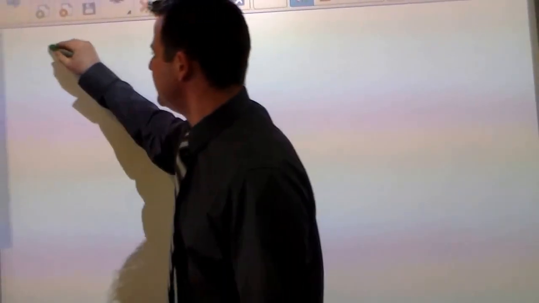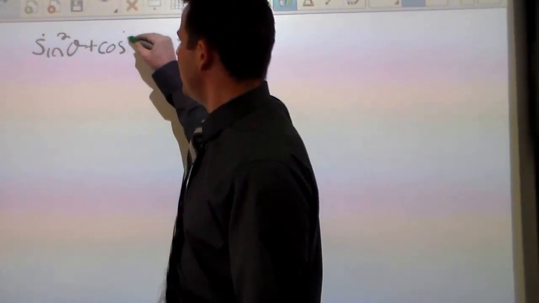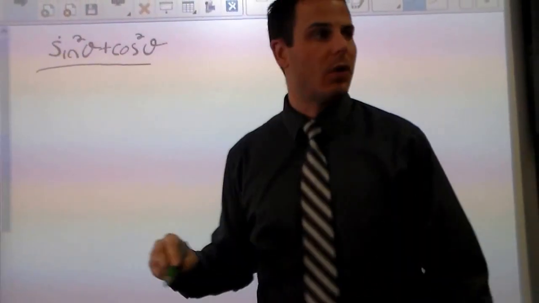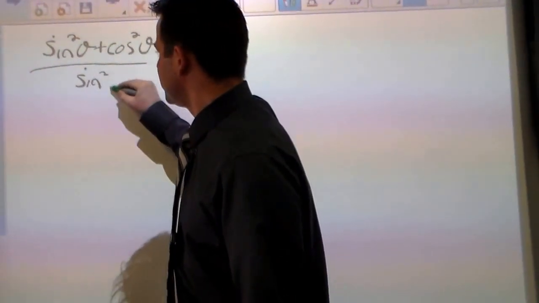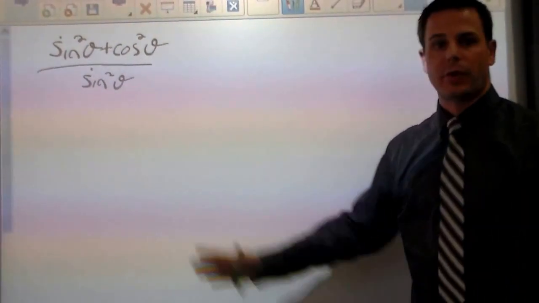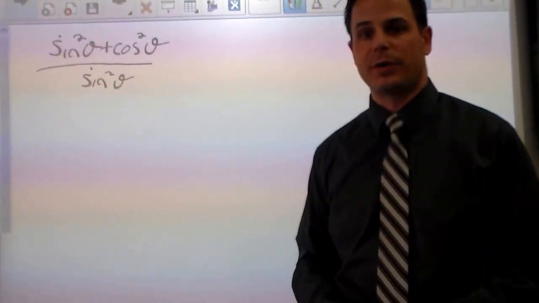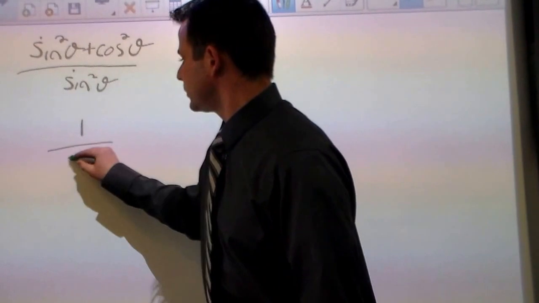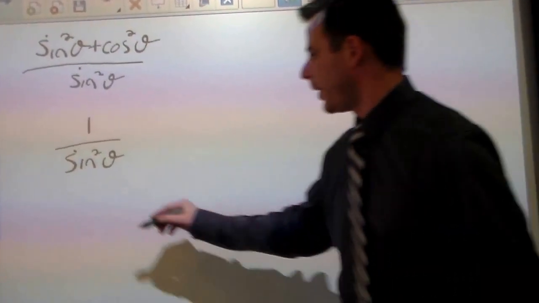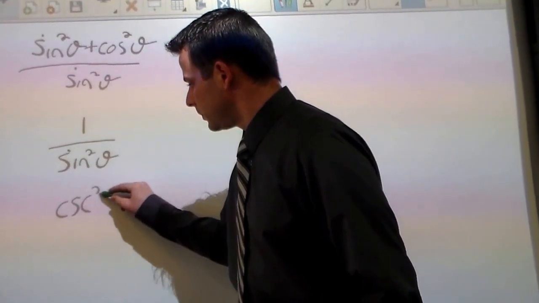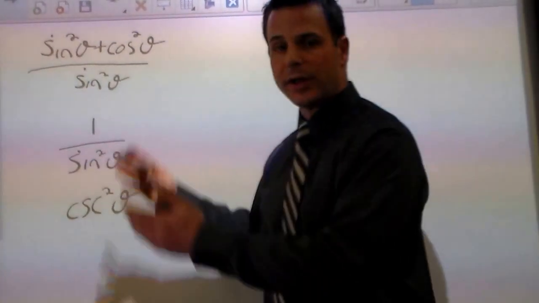Let's say we had sine squared plus cosine squared all over sine squared, and our directions are to simplify this. Well, I know that sine squared plus cosine squared equals 1, and 1 over sine squared is cosecant squared. So these identities are just a nice way to clean things up.